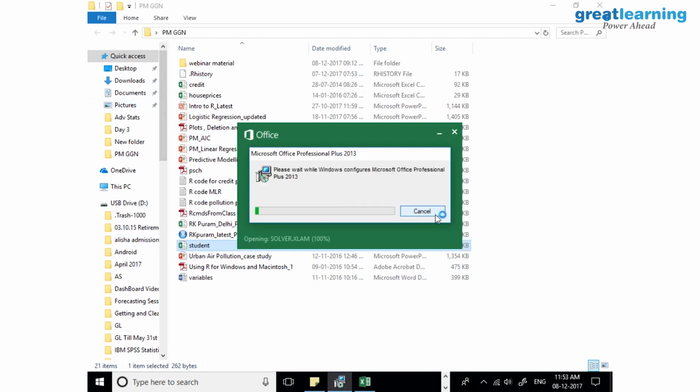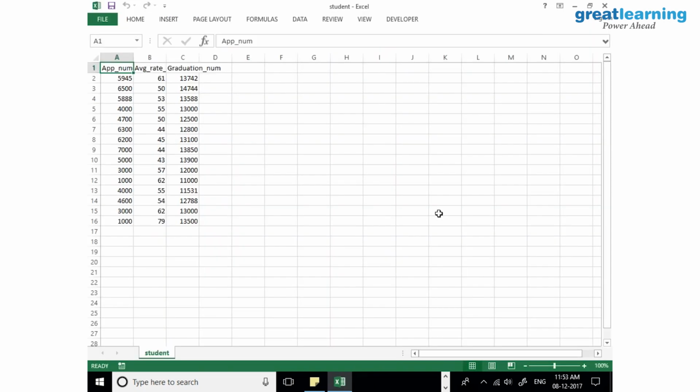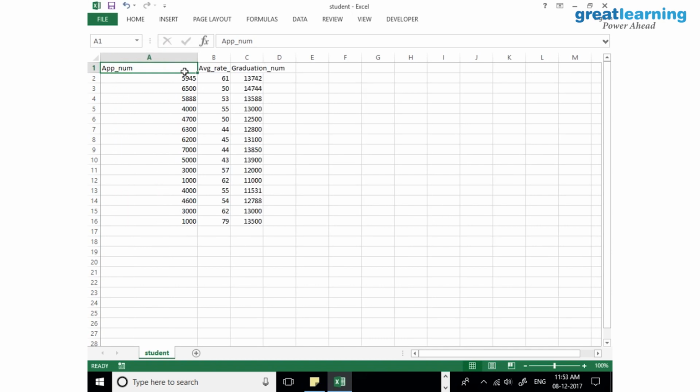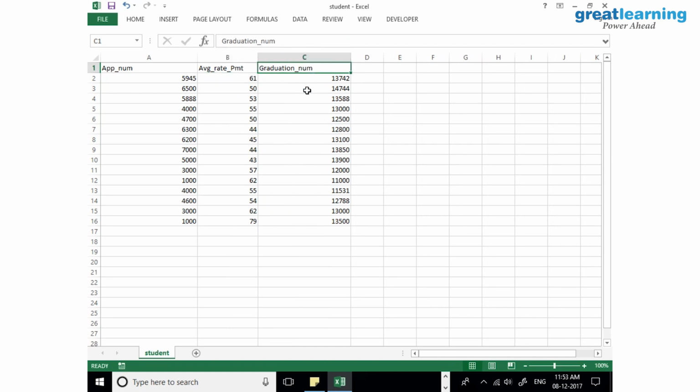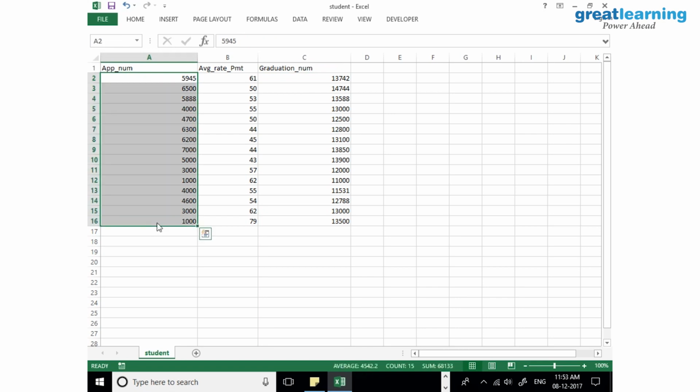You saw the data set? So what are the columns? Year, placement rate, applications. What else? Serial number is here, first year, imagine. Application number, average rate, graduation number. Placement rate and graduation number. This is what the data is. Year is something like, you can consider this is 15 years of data. It's not a variable for us. So how will you do this?